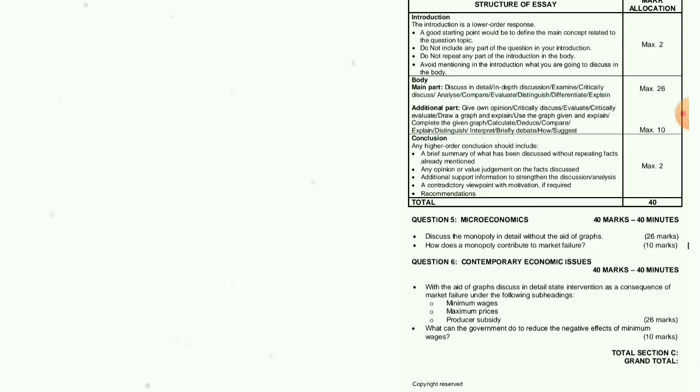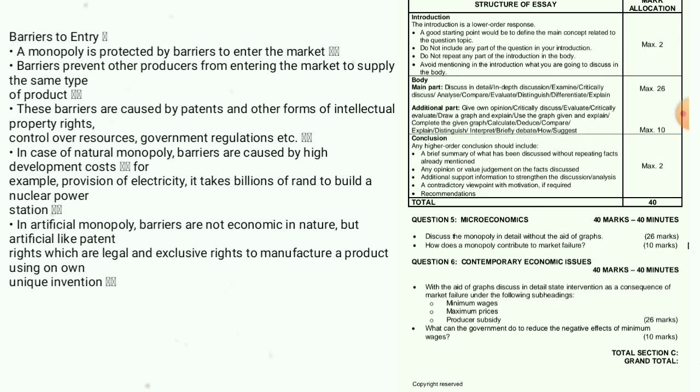Barriers to entry. A monopoly is protected by barriers to entering the market. Barriers prevent other producers from entering the market to supply the same type of product. These barriers are caused by patents and other forms of intellectual property rights, control over resources, government regulation, etc. In the case of natural monopoly, barriers are caused by high development costs.